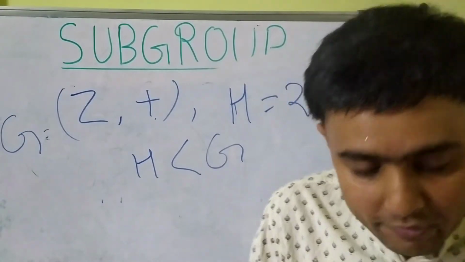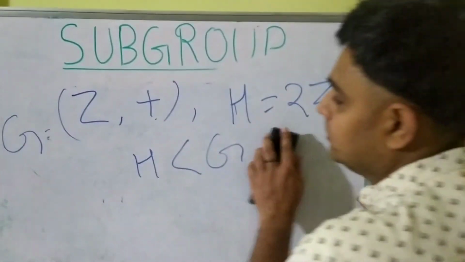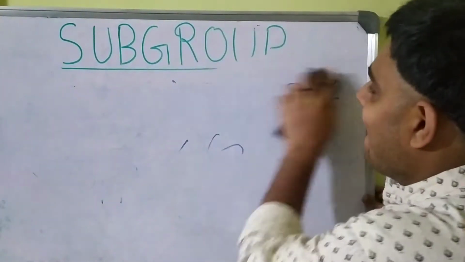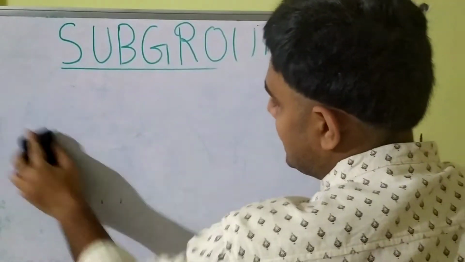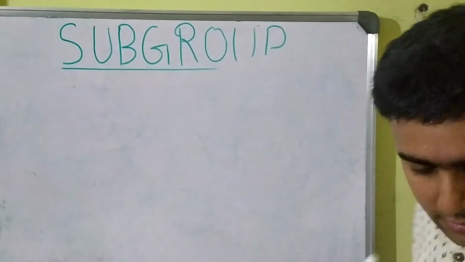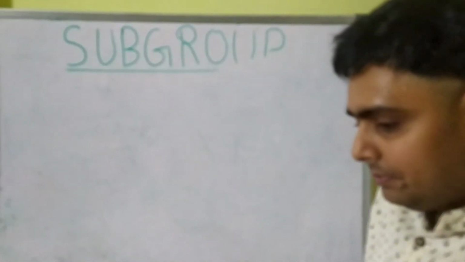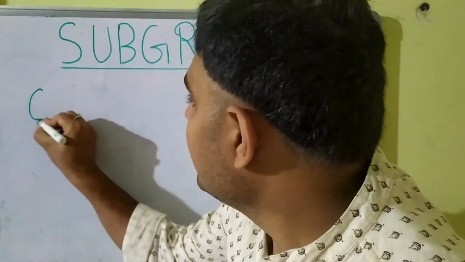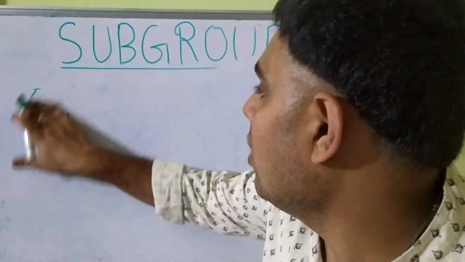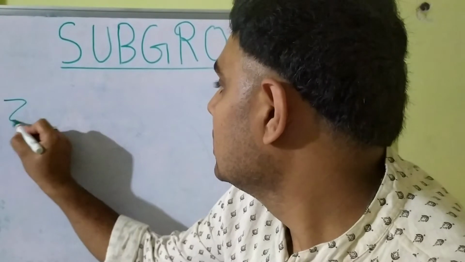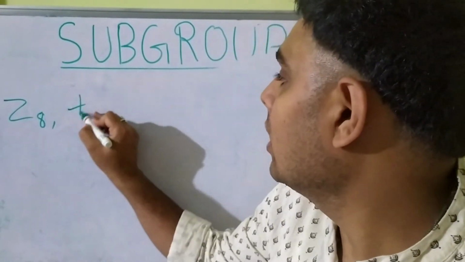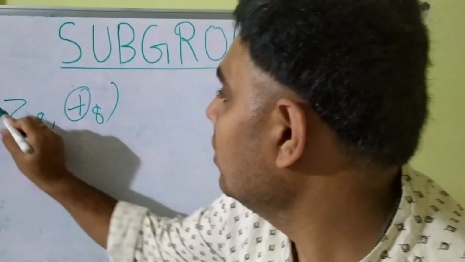Another example we'll see is with respect to congruence modulo. We all know Z8 forms a group with congruence modulo 8.